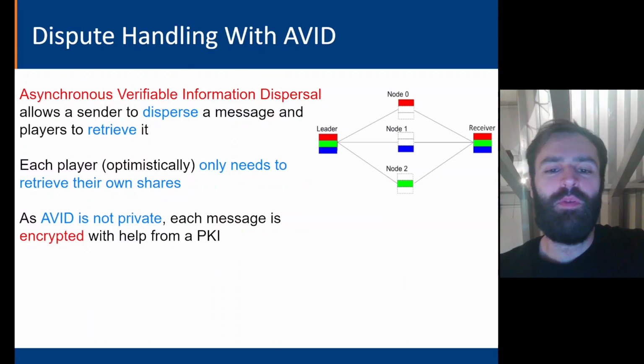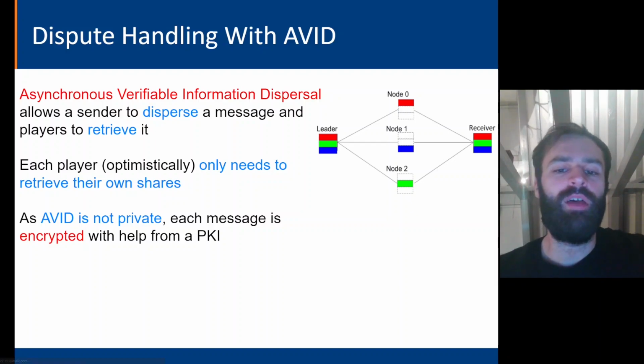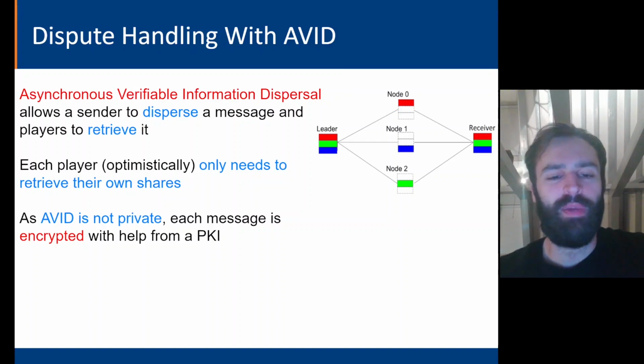To implement our dispute mechanism, we make use of asynchronous verifiable information dispersal, or AVID, which essentially allows a sender to take a message, break it into chunks, and disperse it amongst the set of nodes. Then, any interested players can receive those chunks and reconstruct the original message. In this case, a message would consist of a share and an evaluation proof, so each message would only need to be retrieved by one node. As AVID, by default, is not private, each message would need to be encrypted with help from a PKI.